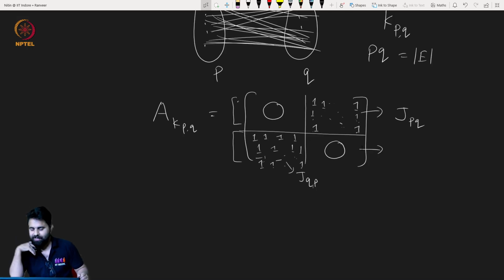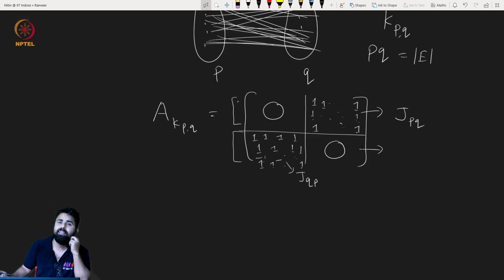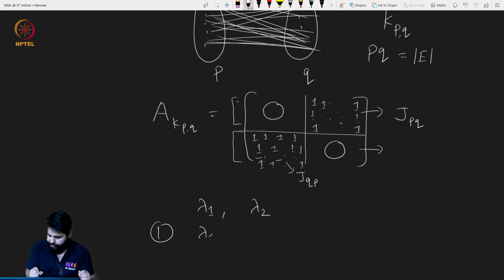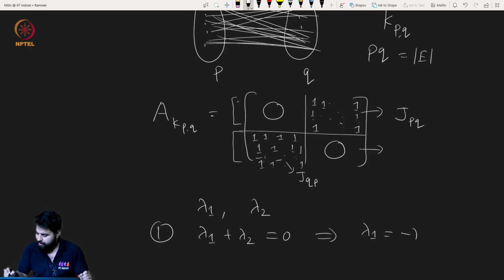Now how do we find its eigenvalues? Again, let us see the first result we have seen in this lecture. What will be the rank of this matrix? The rank of this matrix is 2, very visible, right? So there will be 2 non-zero eigenvalues. Suppose these are lambda 1 and lambda 2. The rest of the eigenvalues are 0. But what are these 2 eigenvalues? How can we find them? One thing is for sure: the sum of these eigenvalues is 0, which implies that they are negatives of each other, right? But we still have to find the values.